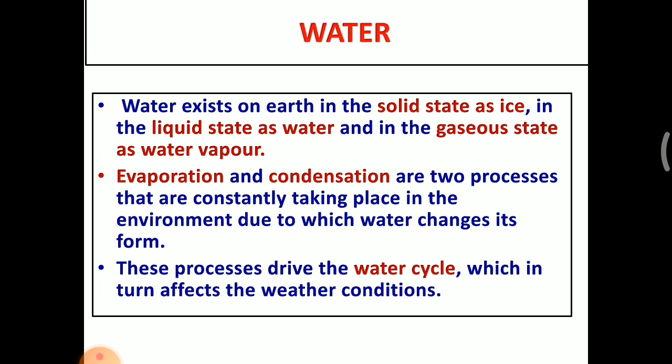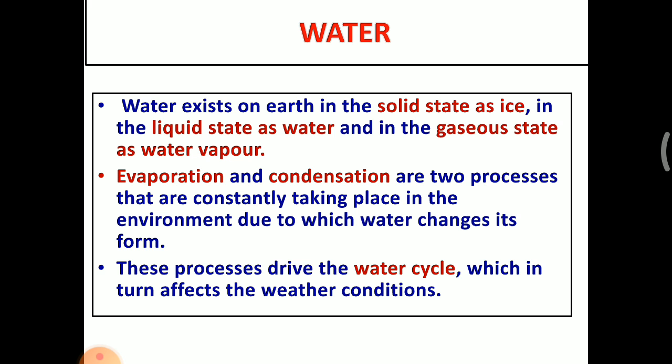The next one is water. Water exists on earth in the solid state as ice, in the liquid state as water, and in the gaseous state as water vapor. You know that water is present in three forms: solid, liquid, and gas. The ice cube is the solid state. The water is the liquid state, and water vapor is the gaseous state of water.